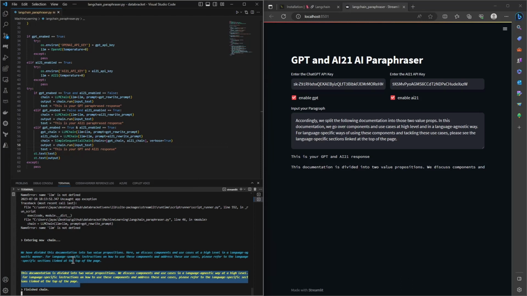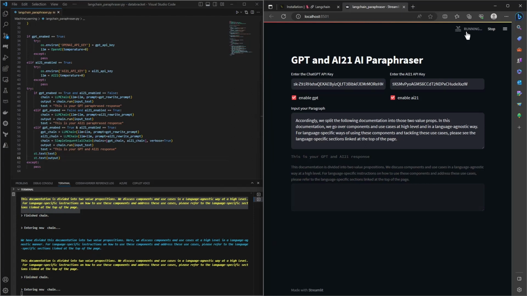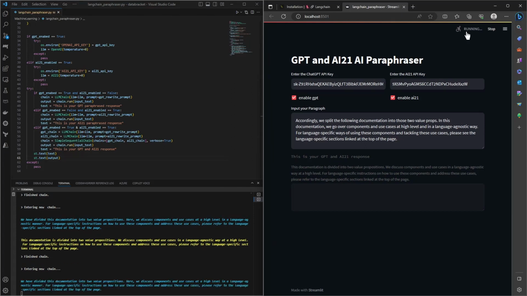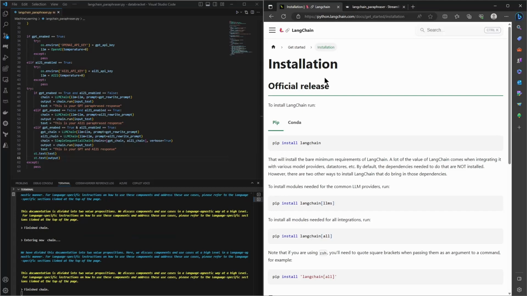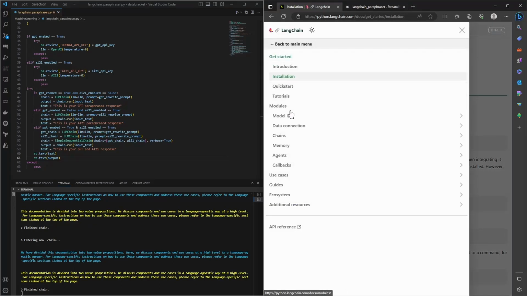You can link as many LLMs as you want through the chains, and there are many chain options that LangChain offers, and you can simply chain any number of chains together and get your responses out. This is the end product that we were aiming at achieving. So I think this was useful for you guys, and you have learned something on how to use LangChain and how you use the language models that LangChain already offers.